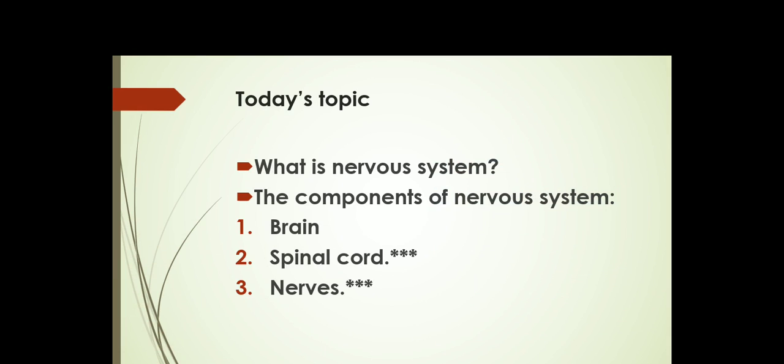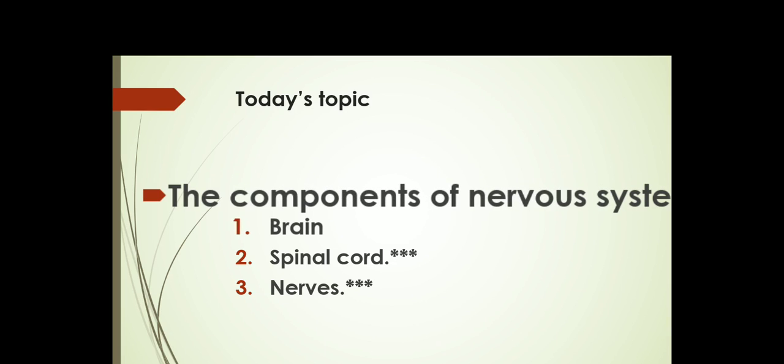Okay children. The previous day we learnt what the nervous system is, and its components: brain, spinal cord and nerves. We discussed the function of the nervous system and the brain. Today we will discuss numbers 2 and 3, that is the spinal cord and nerves, which are mentioned with stars in the slide.